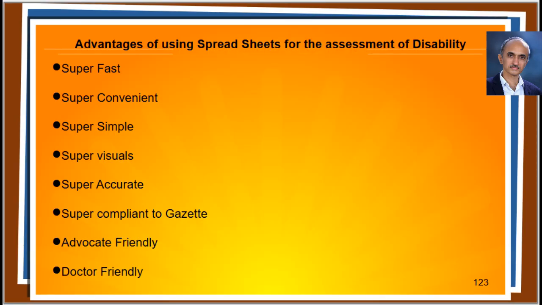Finally, we are at the end of this video. You can see that the disability assessment can be done very quickly and methodically using spreadsheets while still following each and every guideline given in Gazette 2024 and at the same time following all the steps.